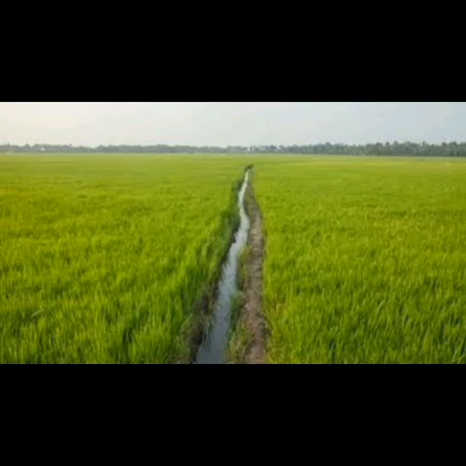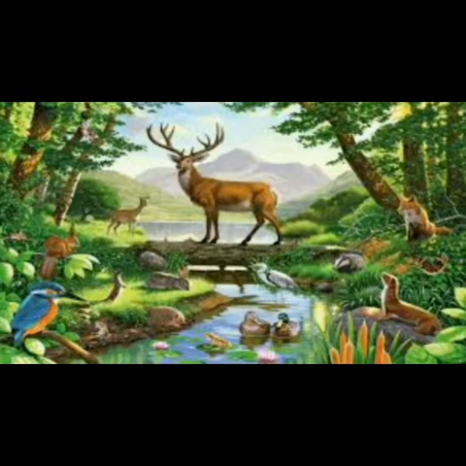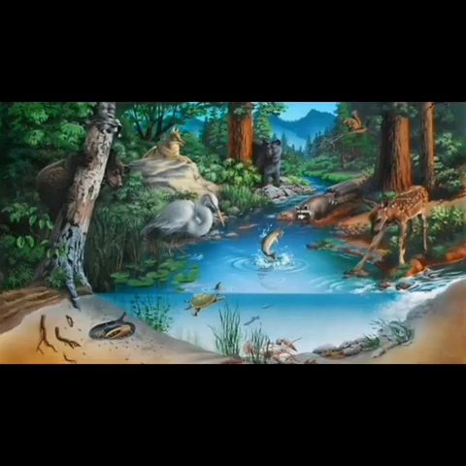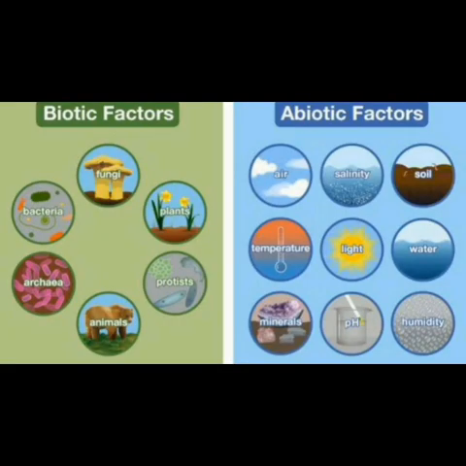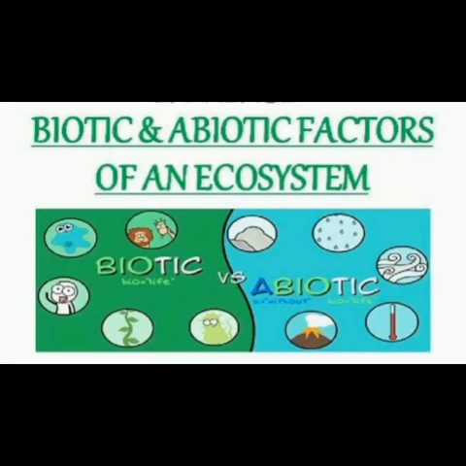So, what does an ecosystem mean? Does it include only living or biotic components? No. An ecosystem needs non-living or abiotic components also in it to become full-fledged or self-sufficient.